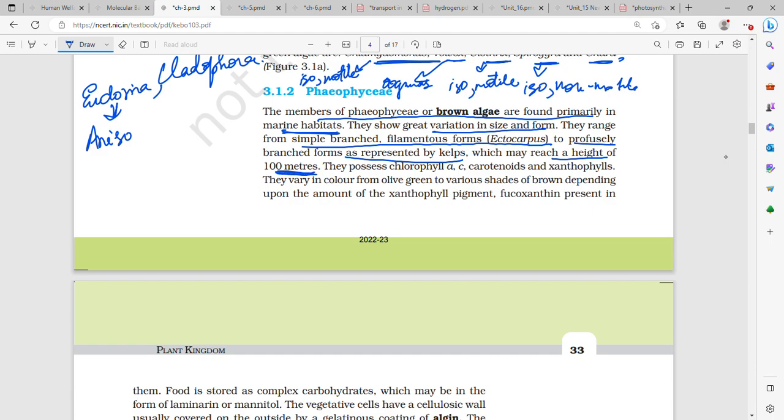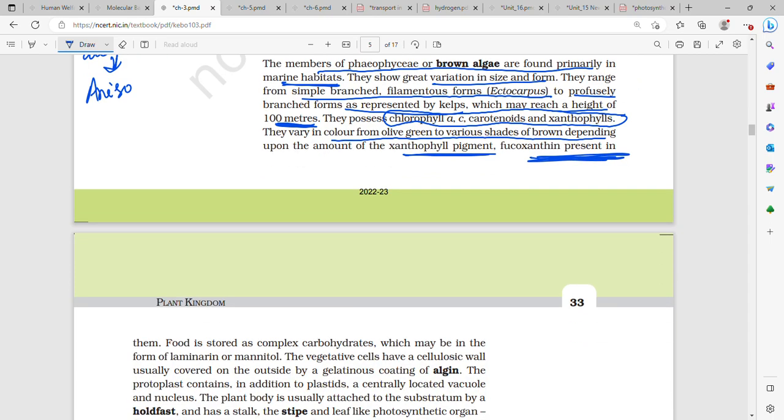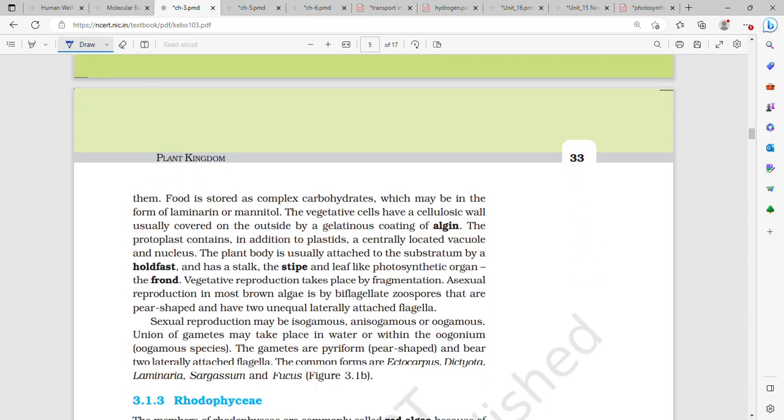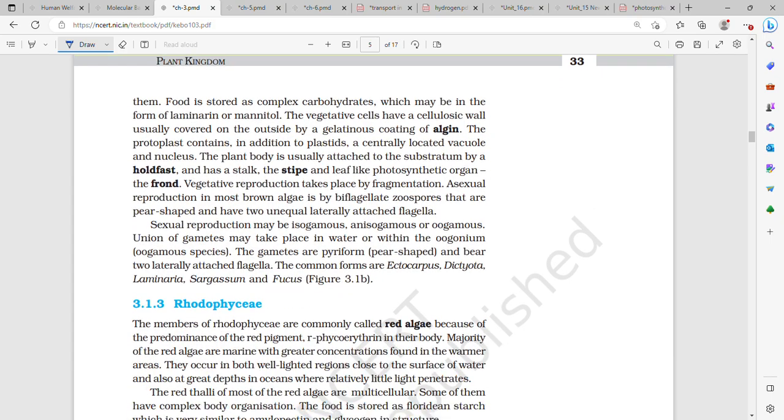Then they possess chlorophyll a, chlorophyll c, carotenoids, and xanthophylls. What are the pigments in Phaeophyceae? That is chlorophyll a, chlorophyll c, carotenoids, and xanthophylls. They vary in color from olive green to various shades of brown depending upon the amount of xanthophyll pigment. Why are they brown in color? Because fucoxanthin is present in them. Food in brown algae is stored as complex carbohydrates, which may be in the form of